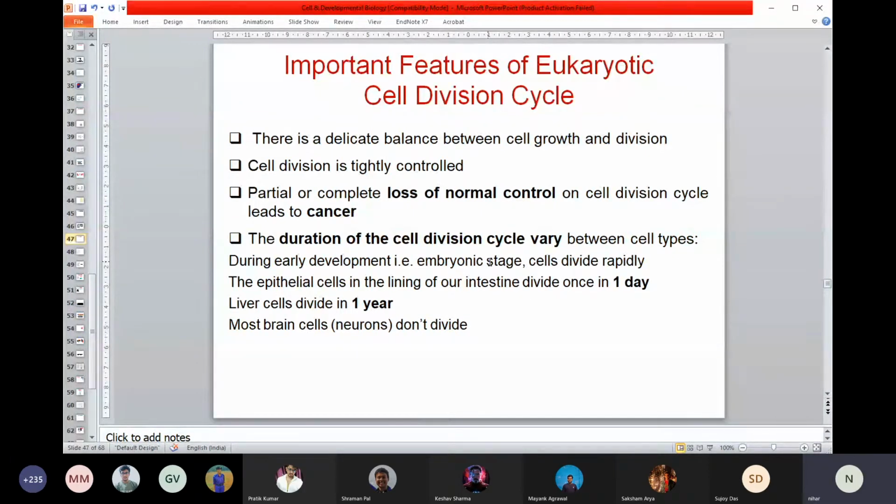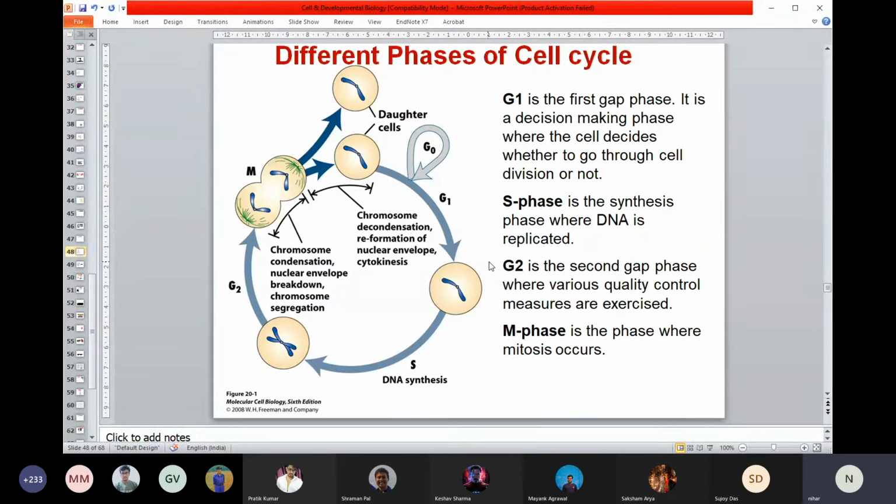Okay, so the cell cycle is very, very tightly regulated, and if the regulation fails at some point, of course the organism tries to correct those errors. But even if that also fails, then you will end up with some kind of disease, and one of the most common diseases that we see from abnormal cell division is cancer. But first, how is cell division tightly regulated? That is what we are talking about.